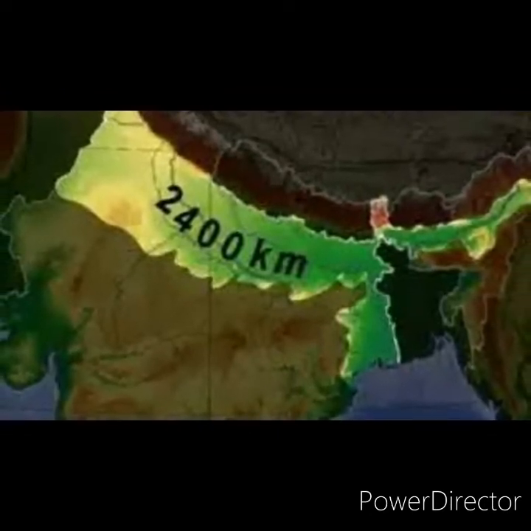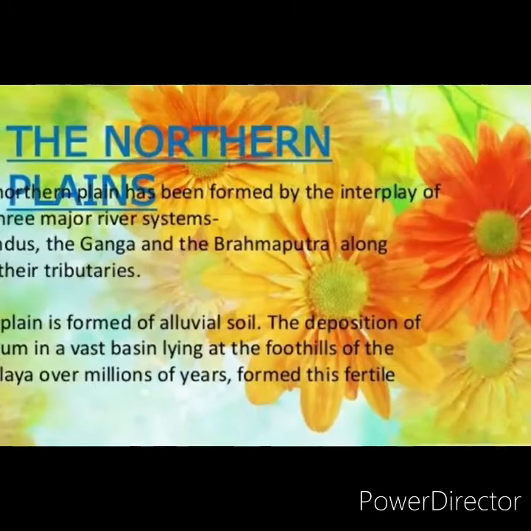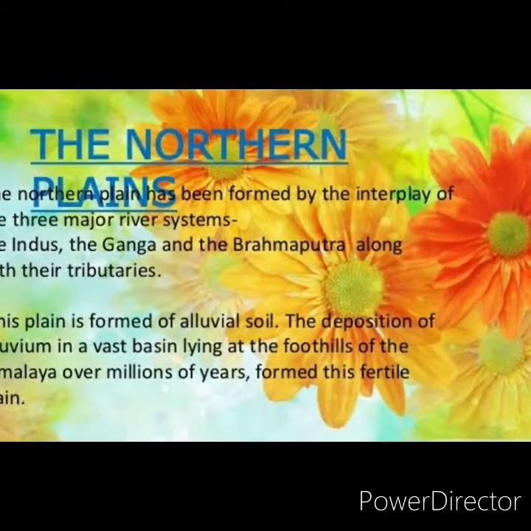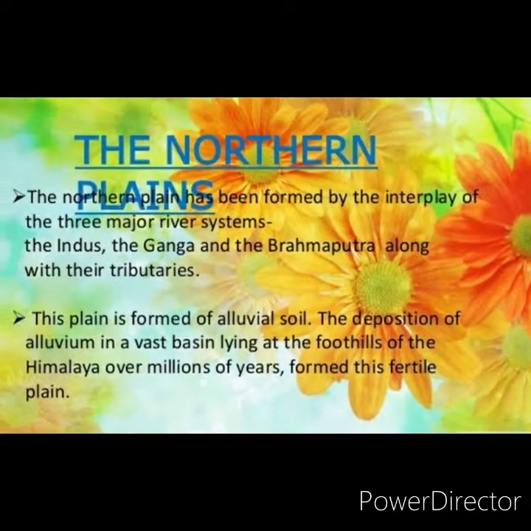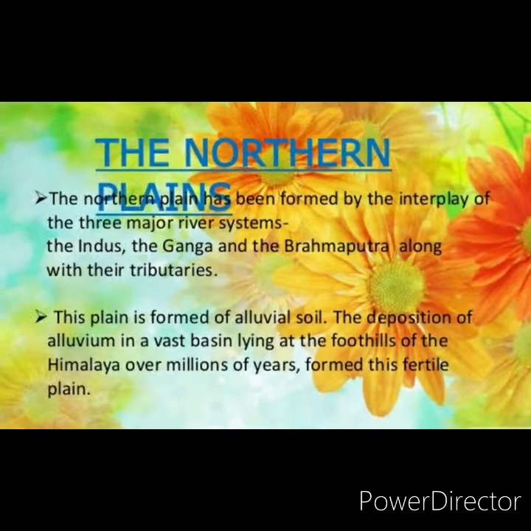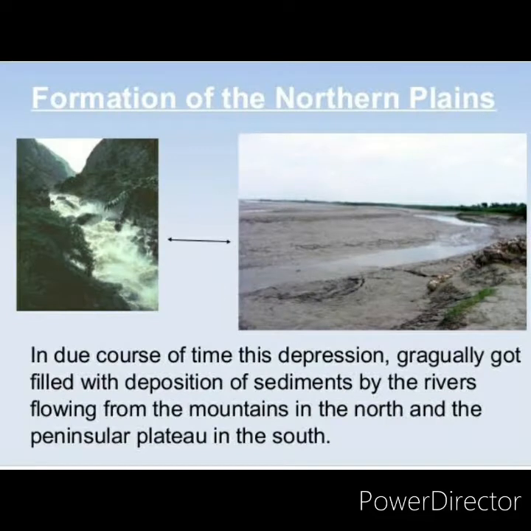This plain is one of the most extensive stretches of alluvium in the world and is deposited by rivers like the Indus, Ganga, and Brahmaputra. It covers an area of over 7 lakh square kilometers. The Great Plains of India is a remarkably homogeneous surface with an imperceptible slope.